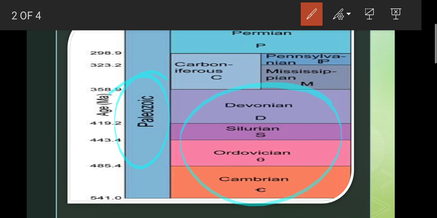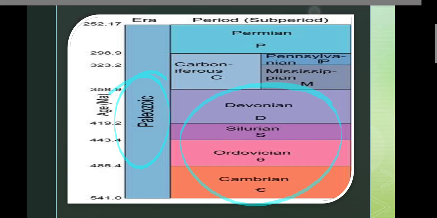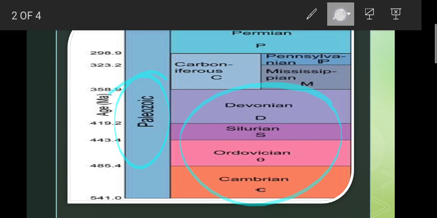So here I stop, and in our next lecture we will talk about the theories. Before stopping, I will say how many theories we have to learn. There are five theories basically that we have to learn about the origin of vertebrates. We will see it in the next lecture.